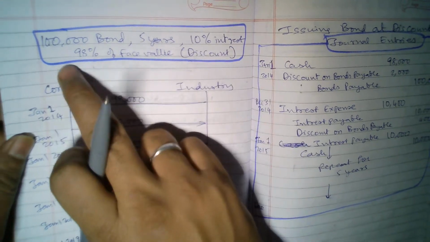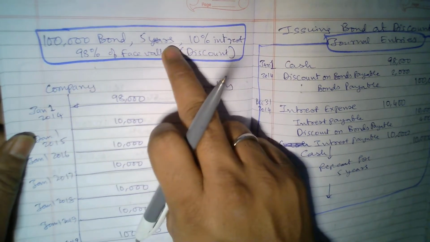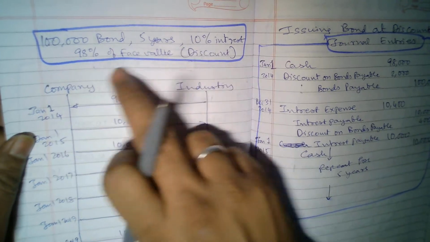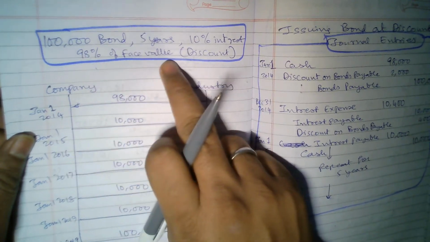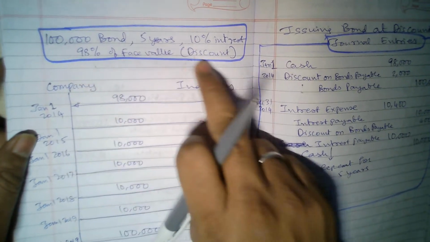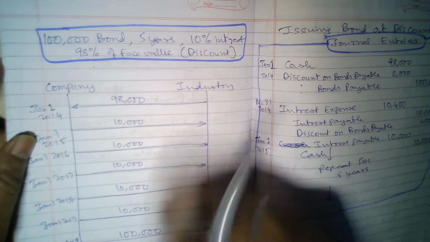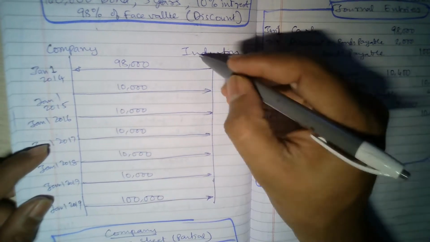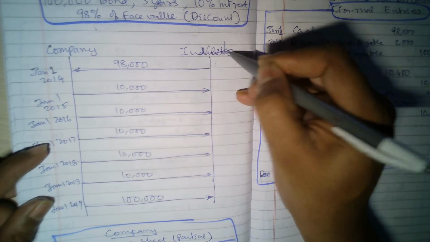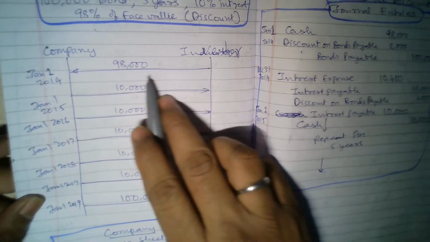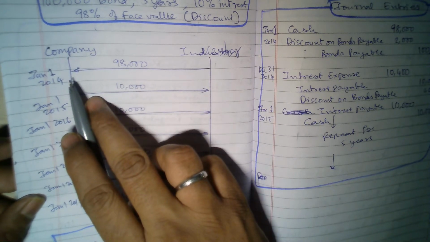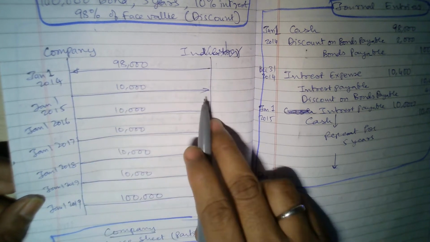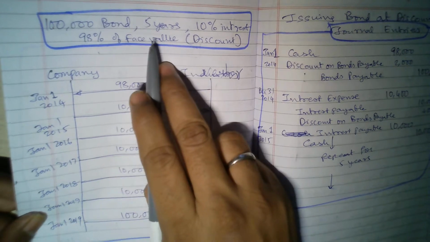So what is that? A 100,000 bond, 5 years, 10% interest, everything is the same, but they are just offering it at 98% of face value. So they are giving some discount, a 2% discount on the bond. So in that case, what happens now? This is not the company, this is the investor. Now the investor only pays 98,000 on January 1st, and the interest is still the same. Interest is calculated on the face value only.